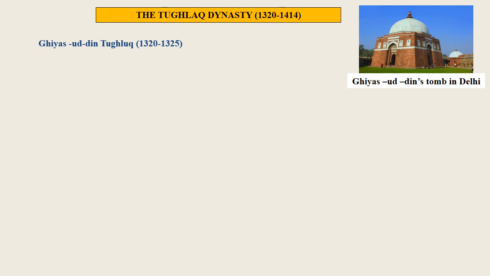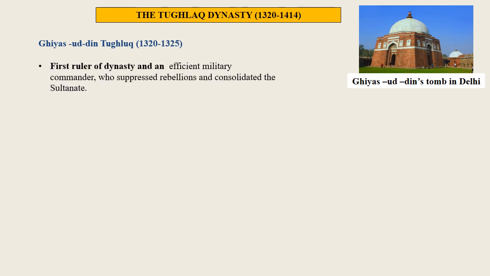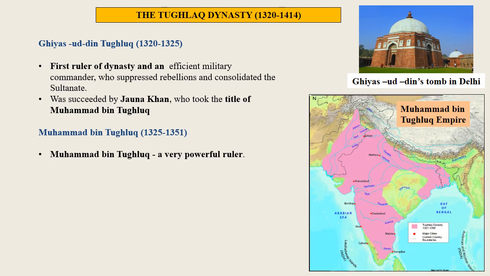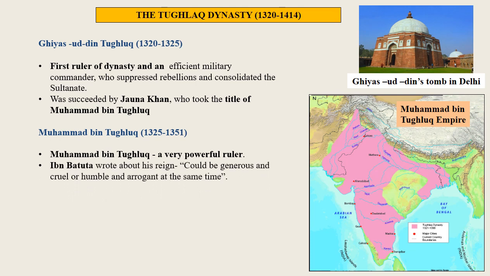He was an efficient military commander who suppressed rebellions and consolidated the Sultanate. He was succeeded by Jauna Khan, who took the title of Muhammad bin Tughlaq. Muhammad bin Tughlaq from 1325 to 1351. He was a very powerful ruler. Ibn Battuta wrote in detail about his reign.